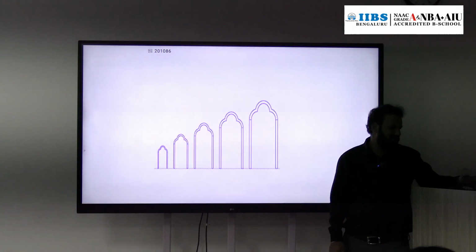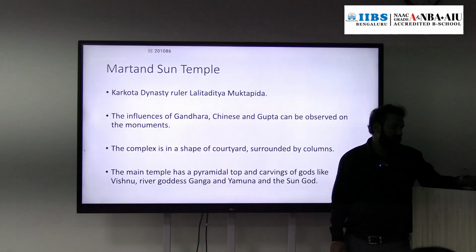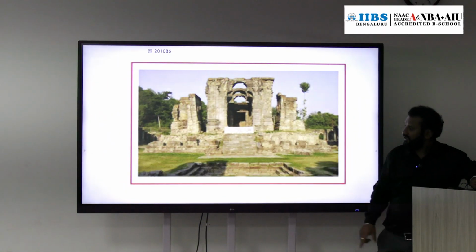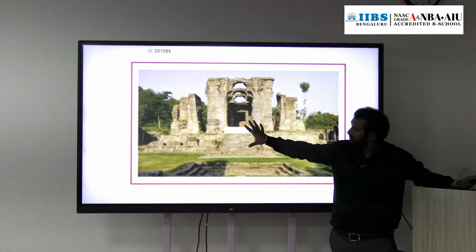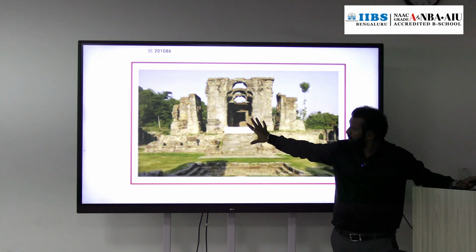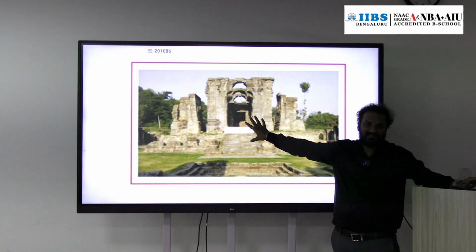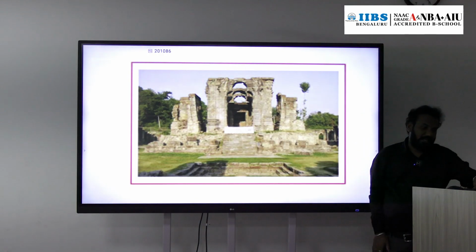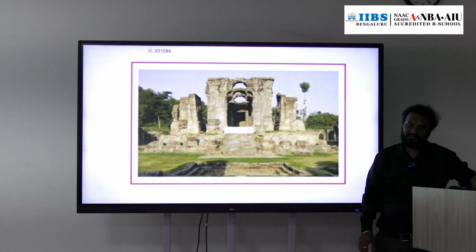An example of this is the Sun Temple. See, the Martand Sun Temple is there. Check, more steps are there. If you look at this structure, it looks more Greek than Indian. So this is the Martand Surya Temple.